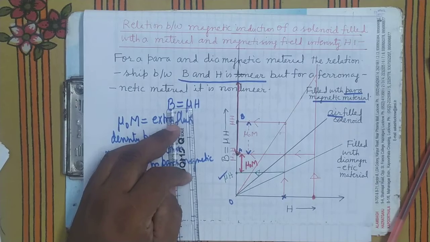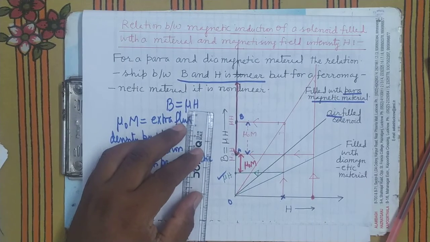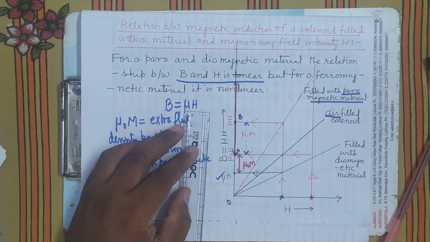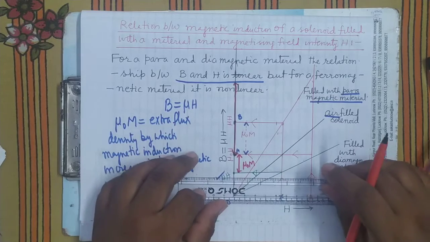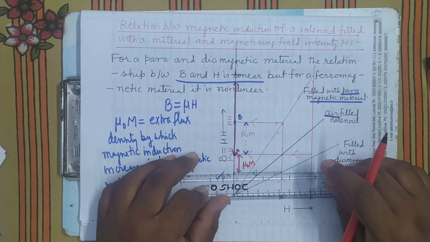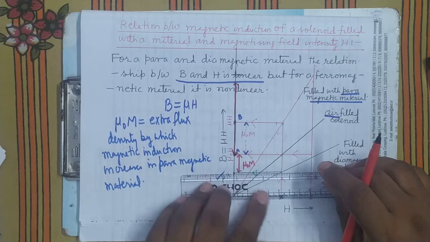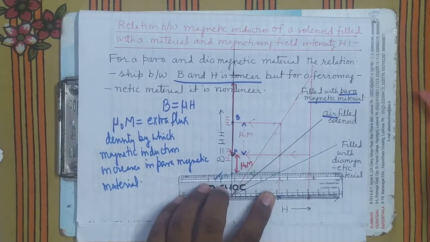It's clear? If you increase H, similarly, what is the decrease here? If you see the decrease, you will find here what will happen to the decrease at this value of H.